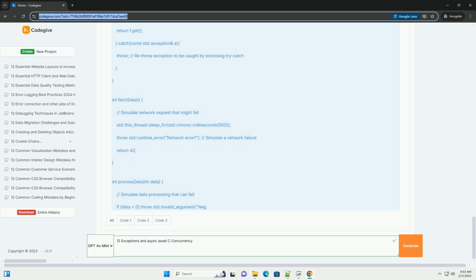4. Introducing async/await, C++20 and later. Async/await significantly simplifies asynchronous programming by making it resemble synchronous code. A function marked with co_await suspends its execution until a future is ready, automatically resuming when the future is completed or an exception occurs.